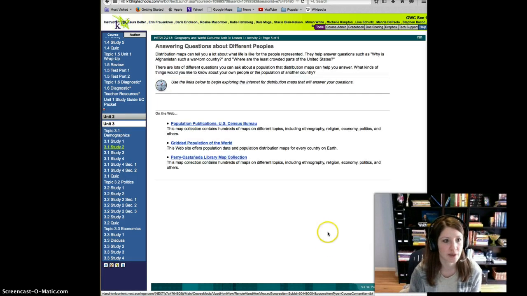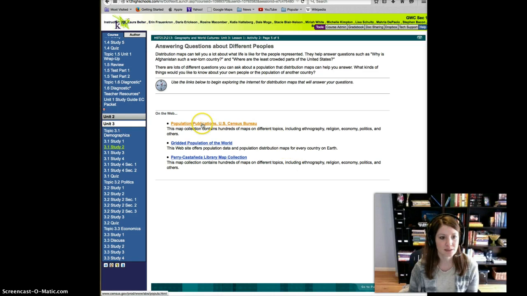Okay, moving on to the last page. Answering questions about different peoples. Distribution maps can tell you a lot about what life is like for the people represented. They help answer questions such as why is Afghanistan such a war-torn country and where are the least crowded parts of the United States. There are lots of different questions you can ask about population that distribution maps can help you answer. What kinds of things would you like to know about your own people or the population of another country? Go ahead and click some of these maps.